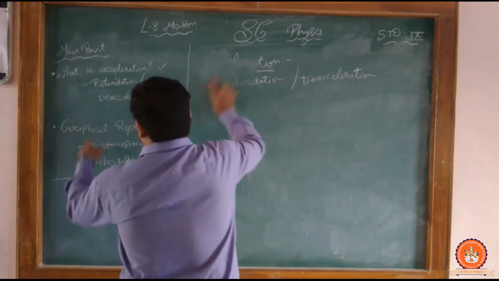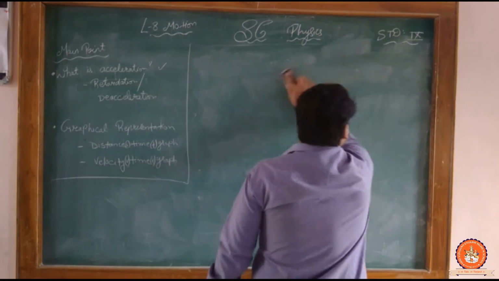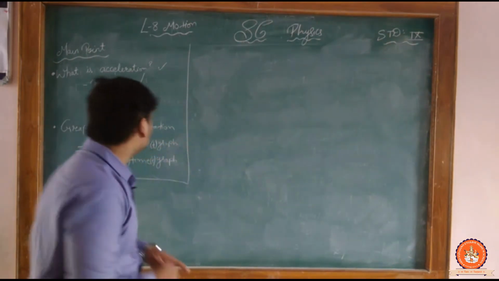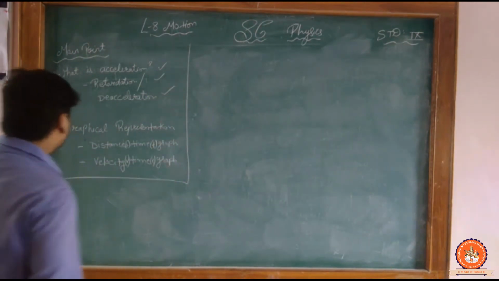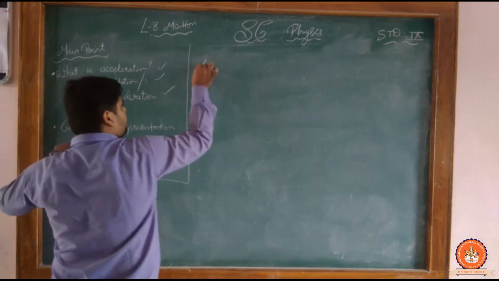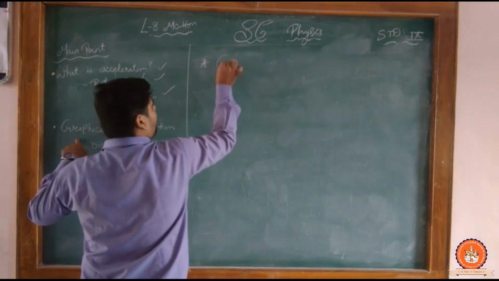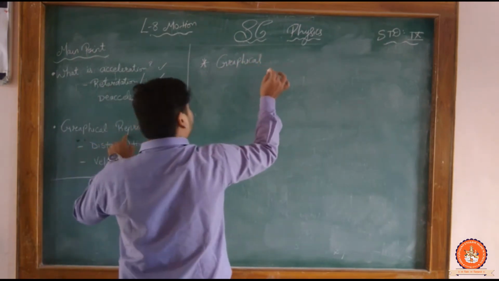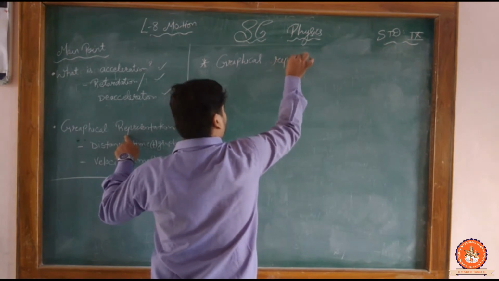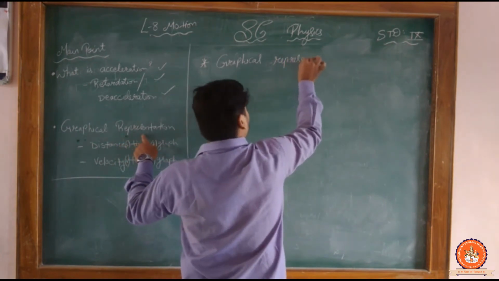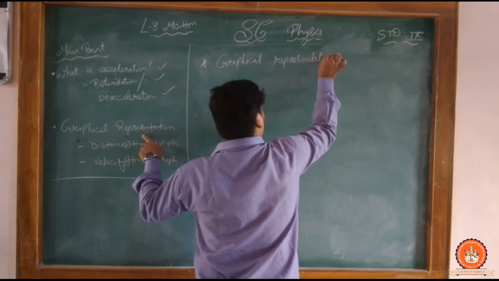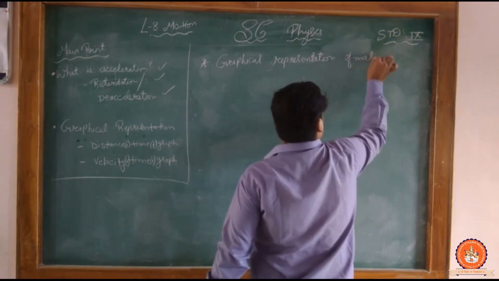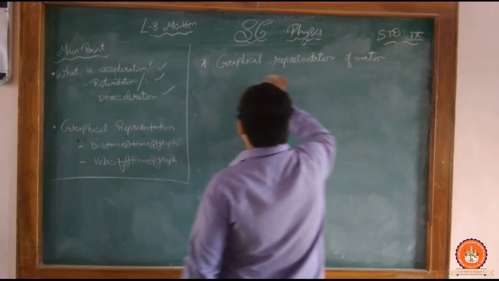Now the first topic, acceleration and retardation, is already completed. Now graphical representation of motion, because our chapter name is motion.